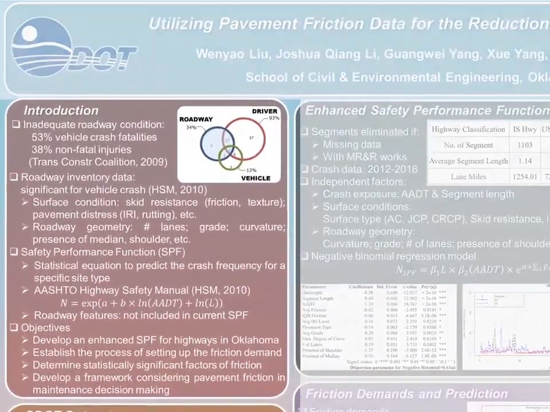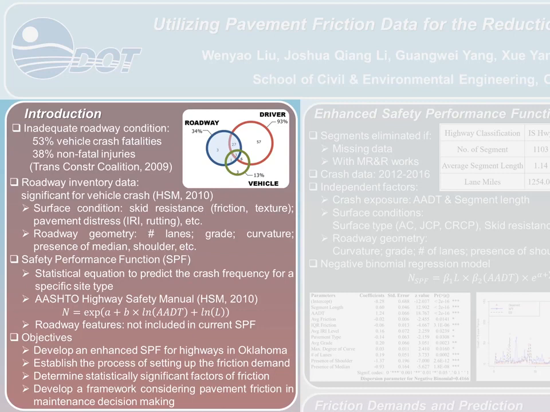I'd like to introduce our study on utilizing pavement friction data for the reduction of traffic crashes and delays. Research shows that a large proportion of crash fatalities are related to inadequate roadway conditions. However, the safety performance function of the Highway Safety Manual has not included the roadway features yet. This study aims to develop an enhanced SPF for highways in Oklahoma and then explore how the crashes can be decreased from the roadway conditions aspect.